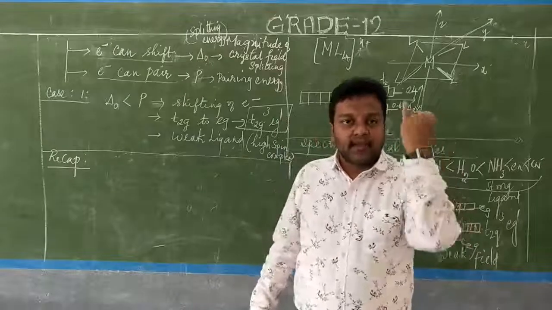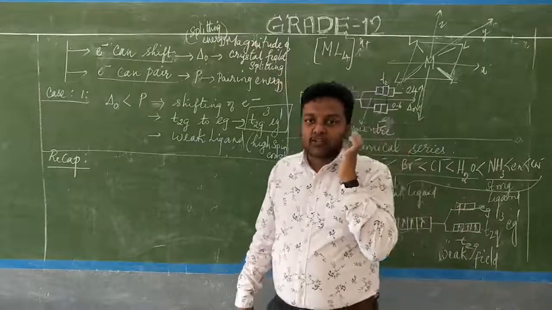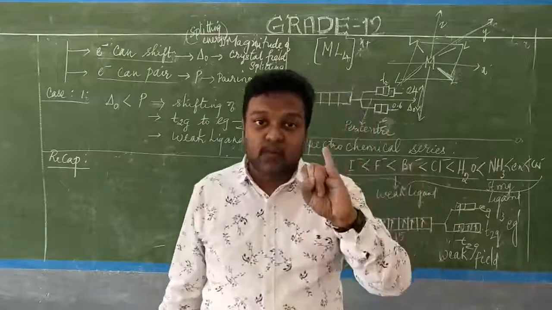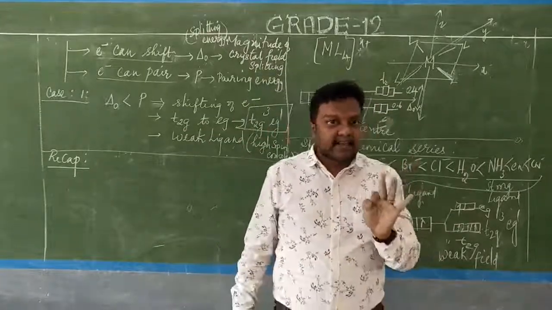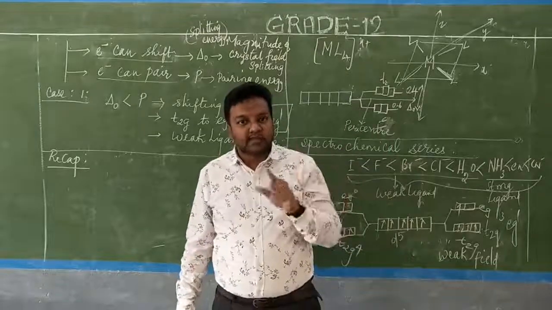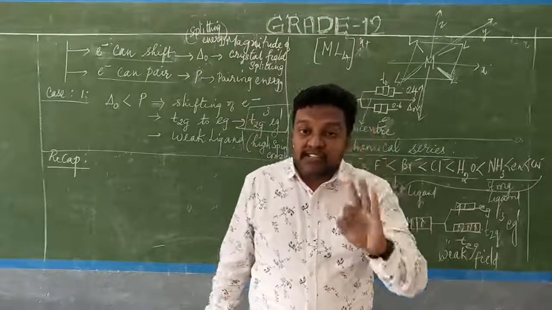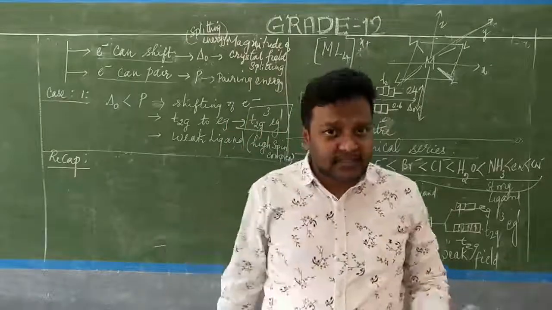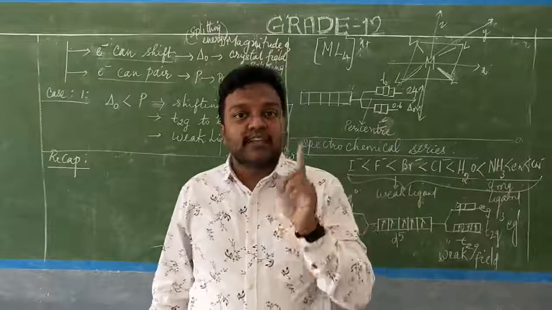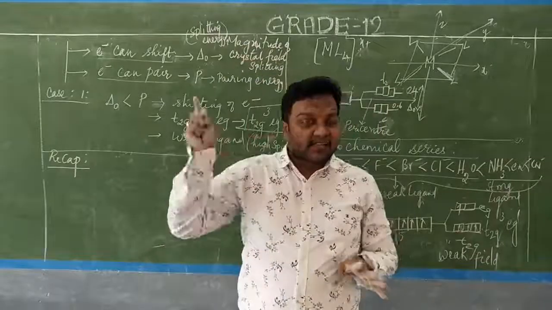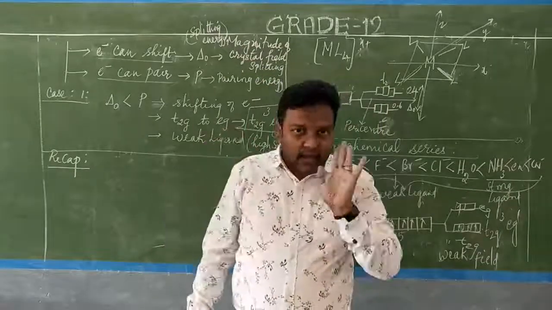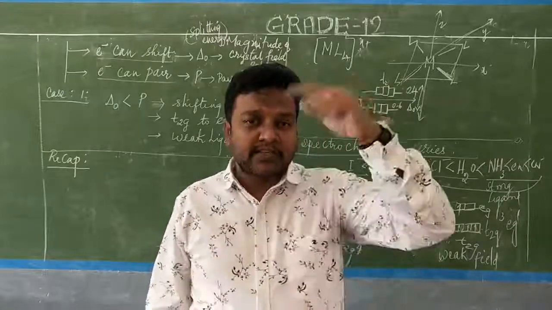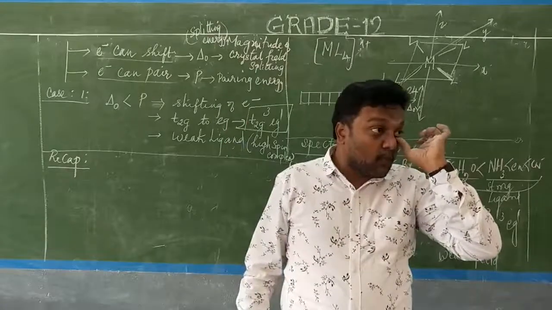I have told you about the ligands, the central metal atom and the d orbitals. Now, about the shapes of the d orbitals: there are 5 d orbitals, dxy, dyz, dzx, and the remaining 2 are dx square minus y square and dz square. The first 3 d orbitals have their lobes present in between the axes, whereas dx square minus y square and dz square lie along the axes. Understand? Along the axis there will be more repulsive force. When it is along the axis there will be a more repulsive force.